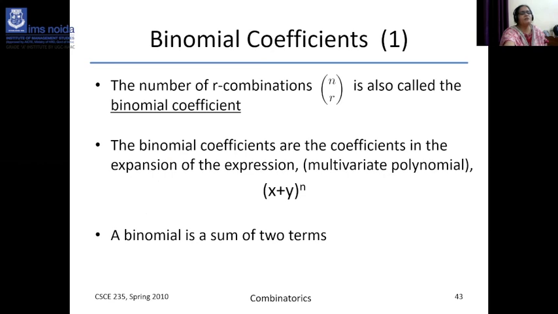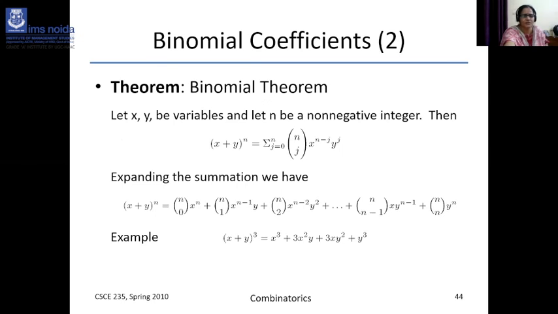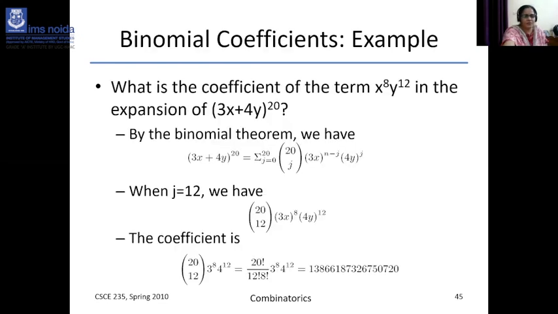So this is about the outline. Then you come to binomial coefficients. The number of r combinations is also known as binomial coefficients. You can see the formula, this is a very general formula of the binomial theorem. (x plus y) to the power n equals x to the power n plus nC1 x to the power n minus 1 y to the power 1 plus nC2 x to the power n minus 2 y squared, plus up to nC(n minus 1) x y to the power n minus 1 plus y to the power n. So you can formulate the expansion of any two elements using the binomial theorem. This is also one of the major parts of combinatorics formulas.